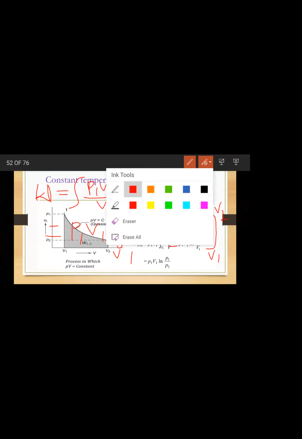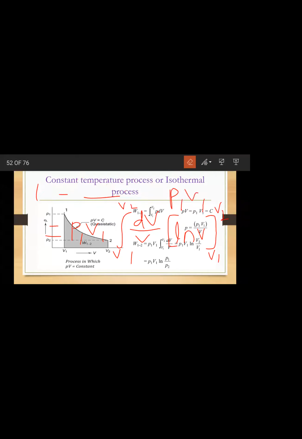V1 to V2. After that, P1 V1 ln V2 minus ln V1.